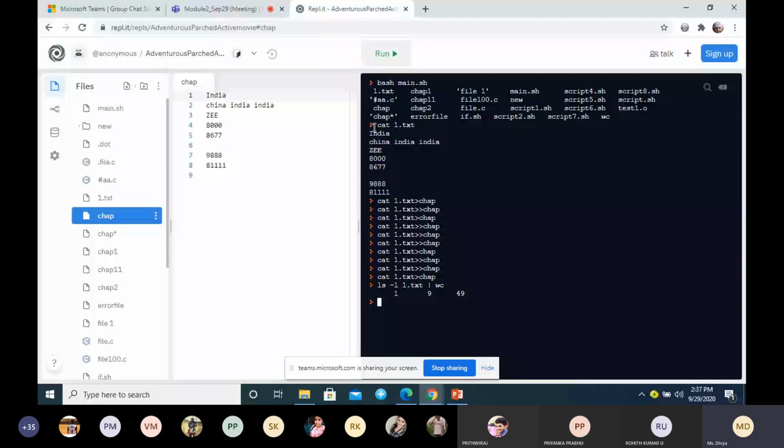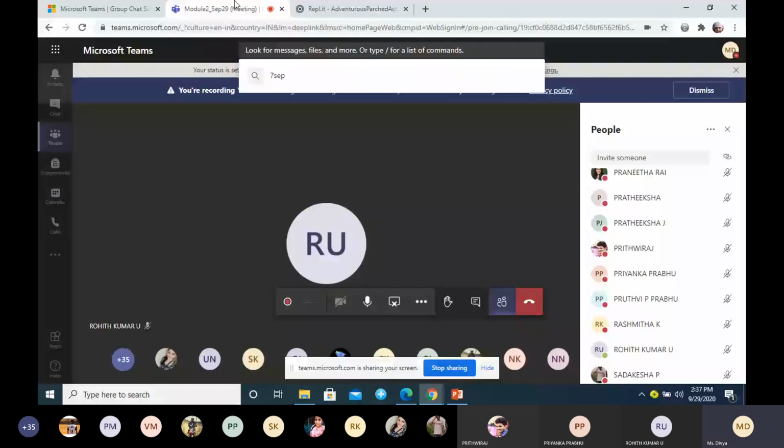Okay, no, ma'am. The next one is standard error. We are done with standard input and standard output, and the next one is standard error. So for standard error, what is the file descriptor? Prithviraj, what is the file descriptor for standard error?